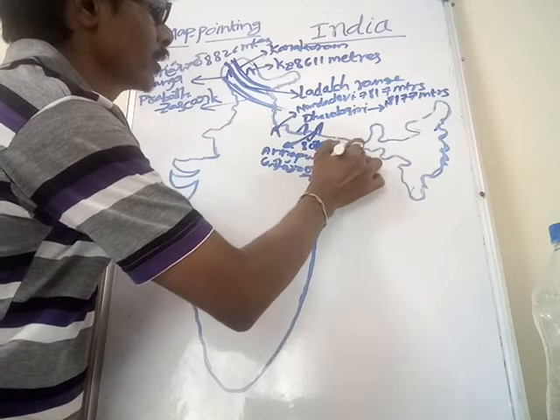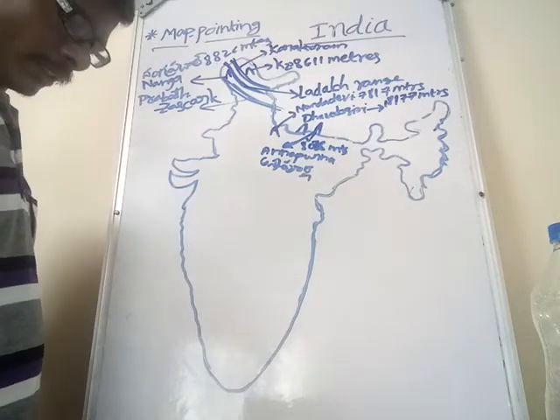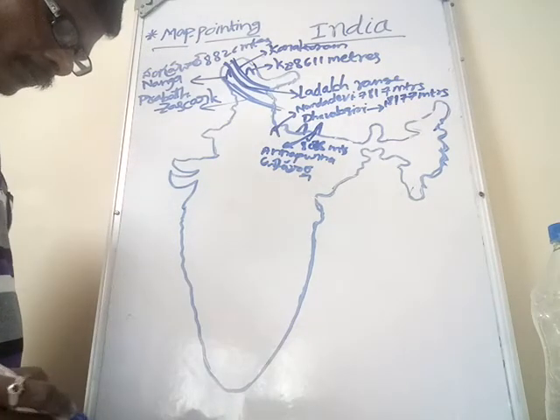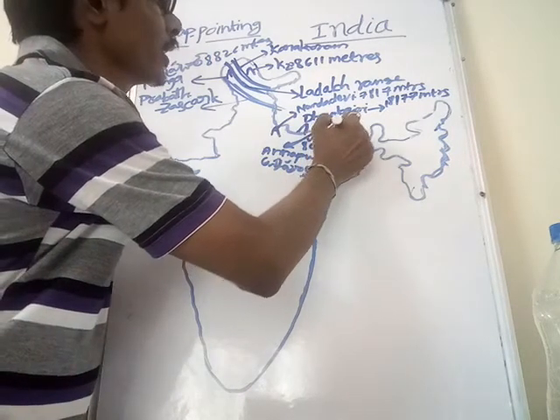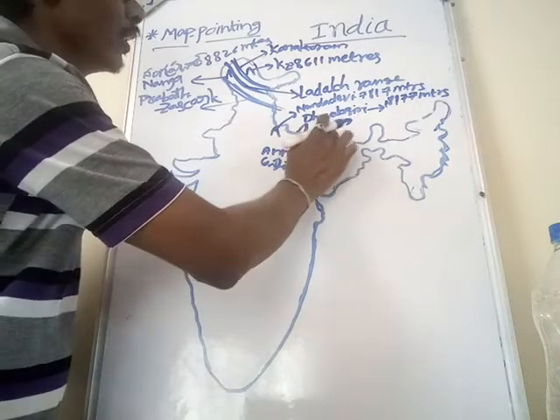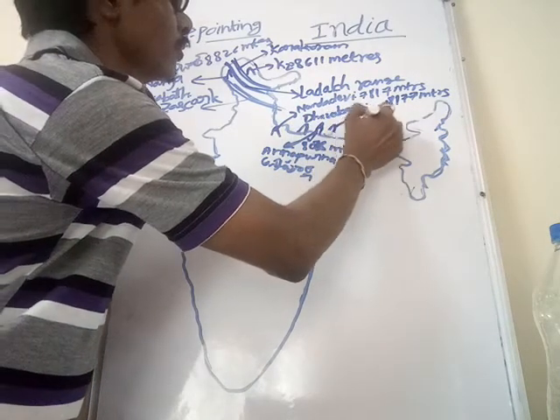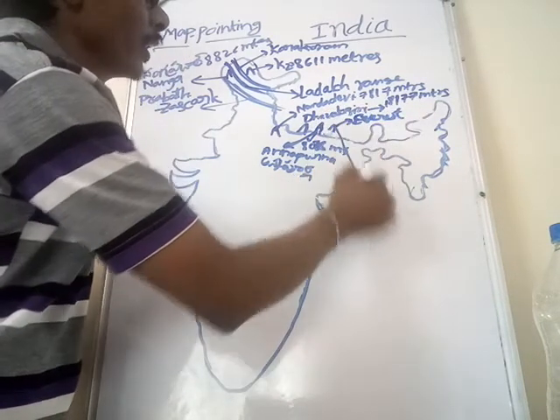Next, another important peak, we all know that it is the world's highest peak, it is Everest. What is the height of the Everest?